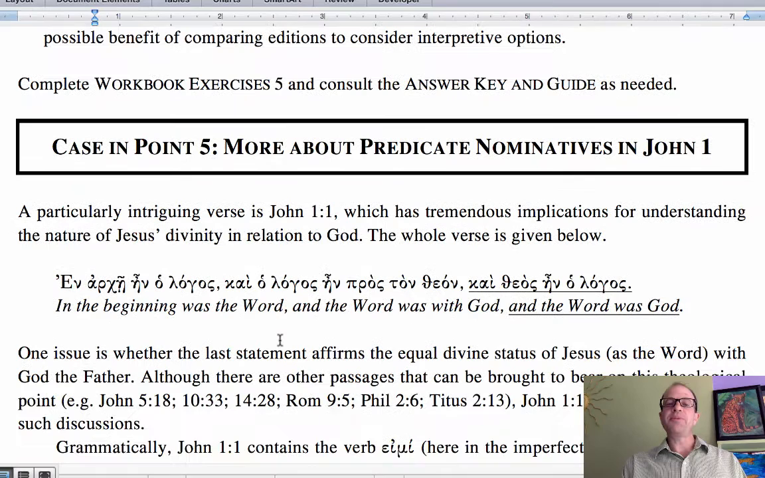Well, that about wraps it up for this chapter. Be sure to see the case in point, which looks at an example of predicate nominatives in John chapter 1.